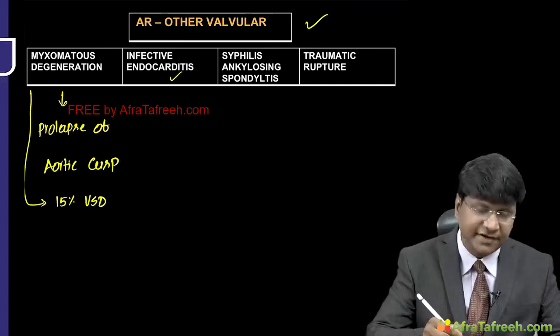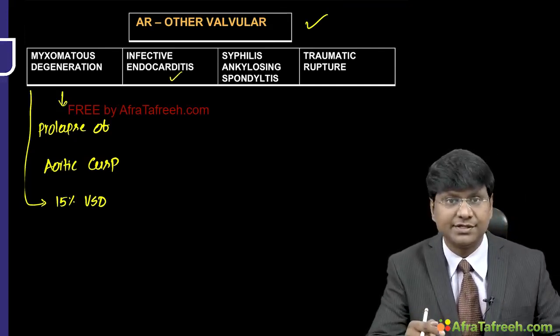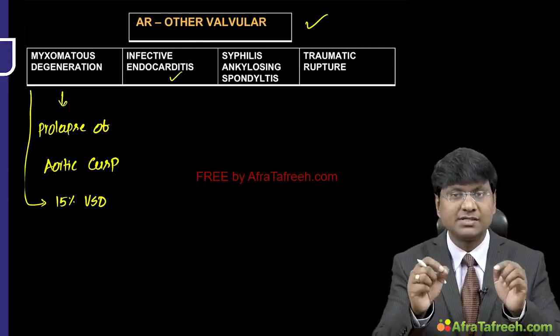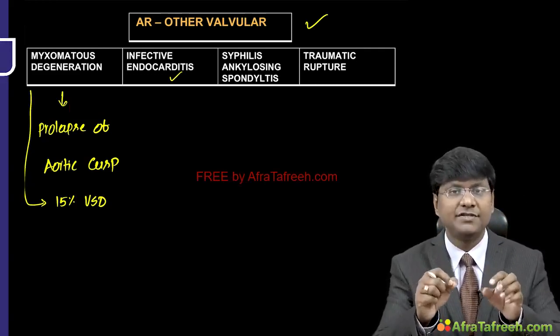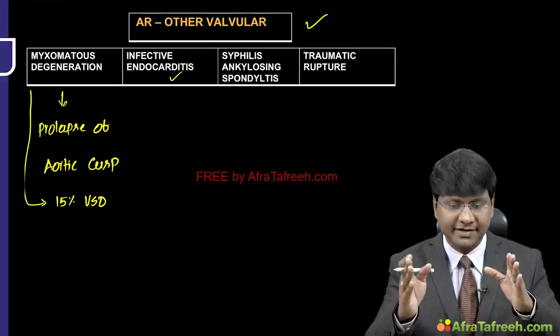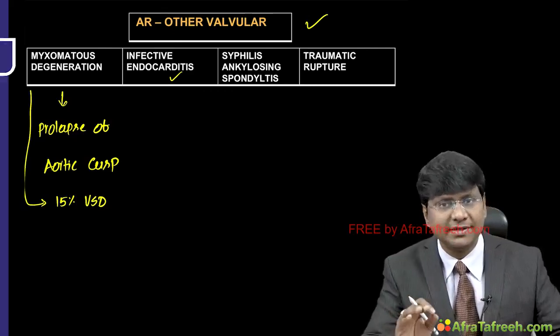And next is the infective endocarditis causing aortic regurgitation. Remember, this infective endocarditis will cause the development of friable vegetations over the aortic valve. That will cause the pathology within the aortic valve where there will be incomplete closure during the diastole.